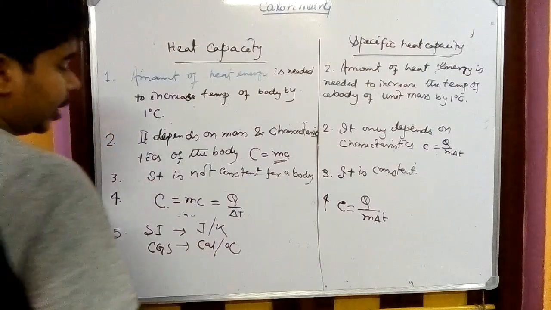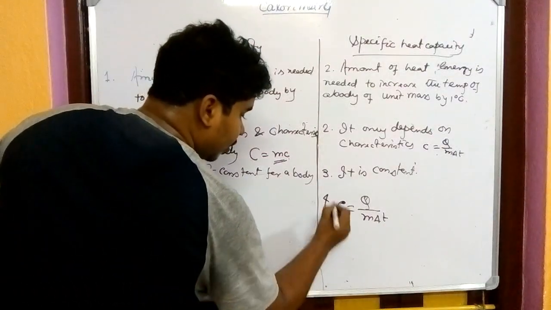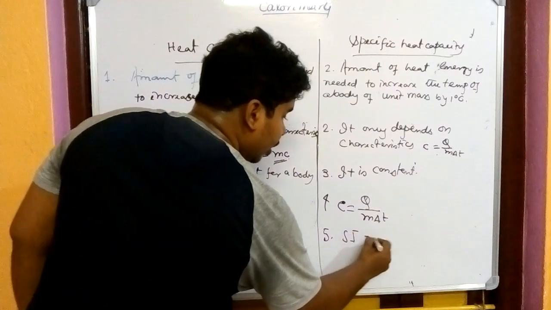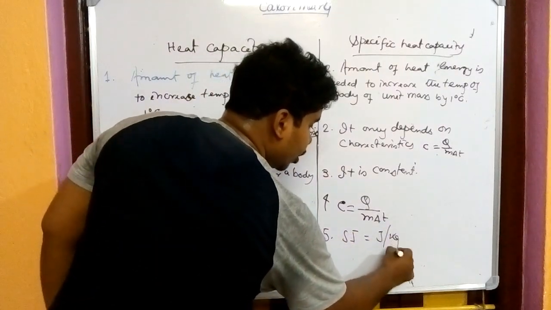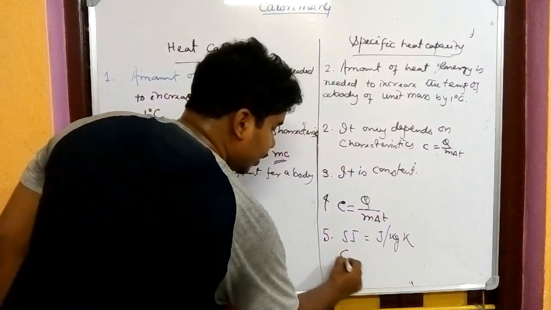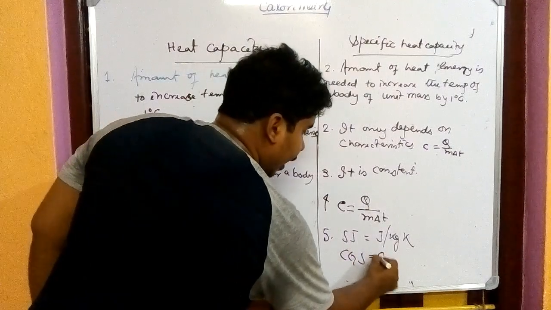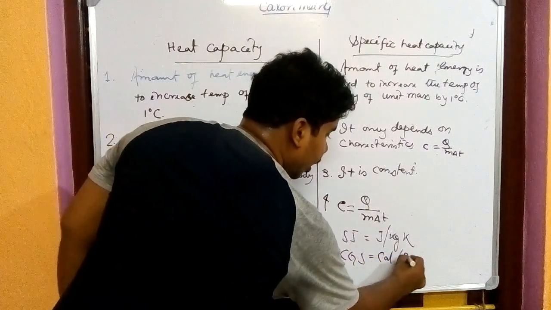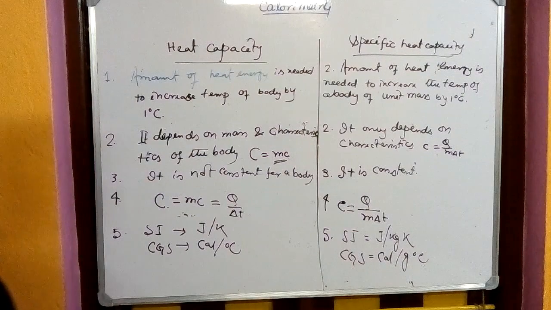For specific heat capacity, the SI unit is joule per kg Kelvin, and the CGS unit is calorie per gram degree centigrade. So these are the differences between heat capacity and specific heat capacity.